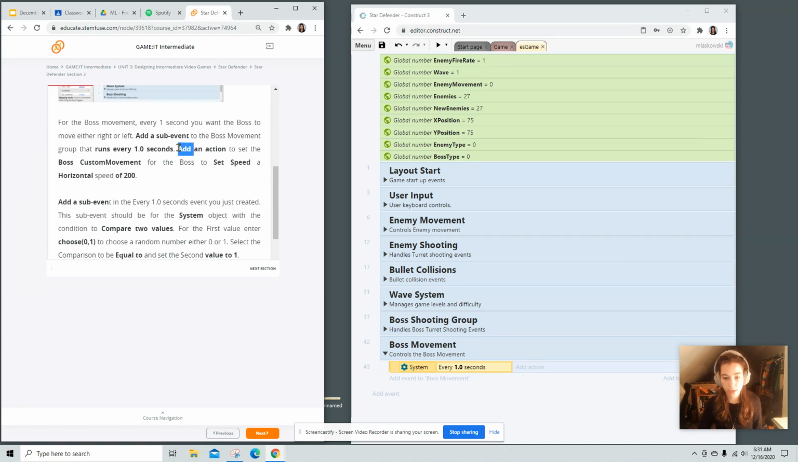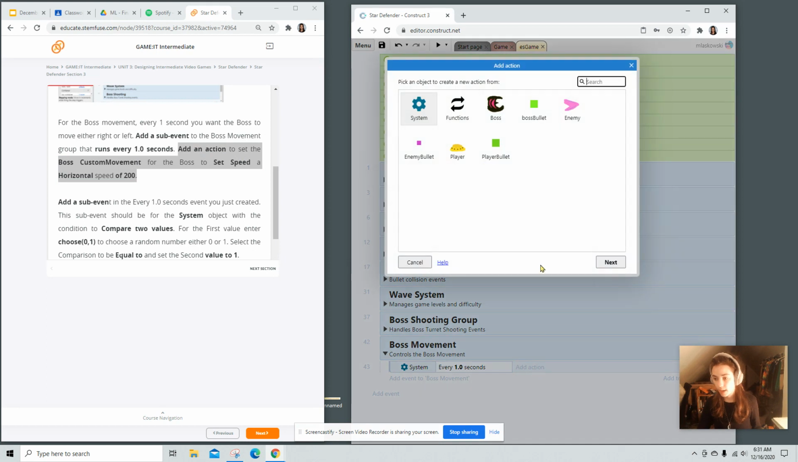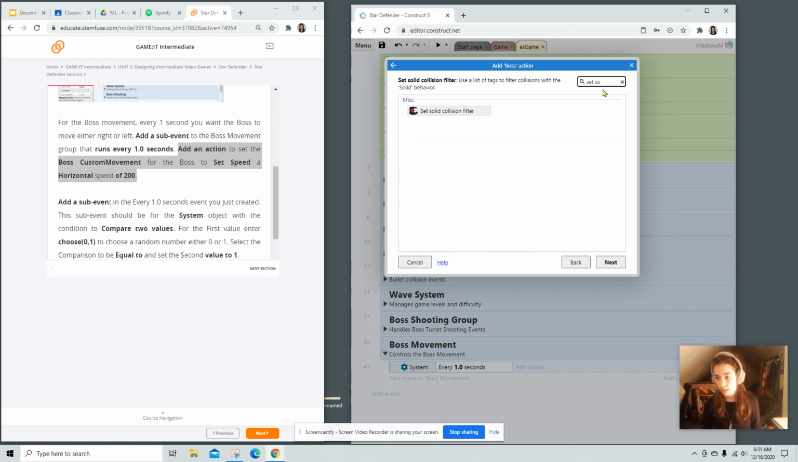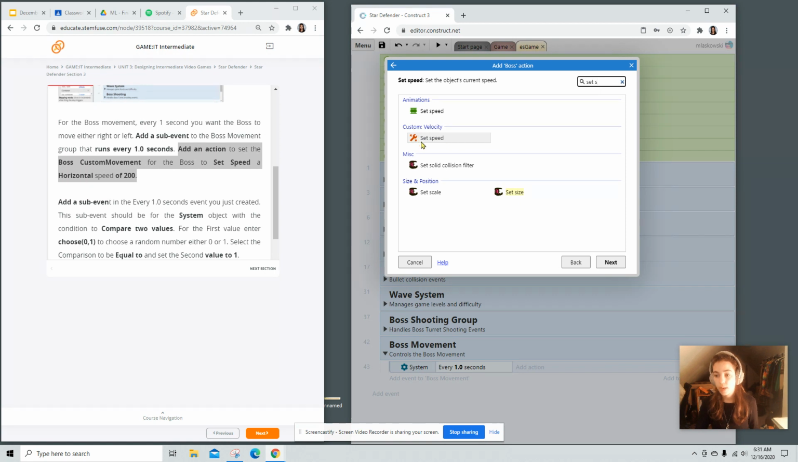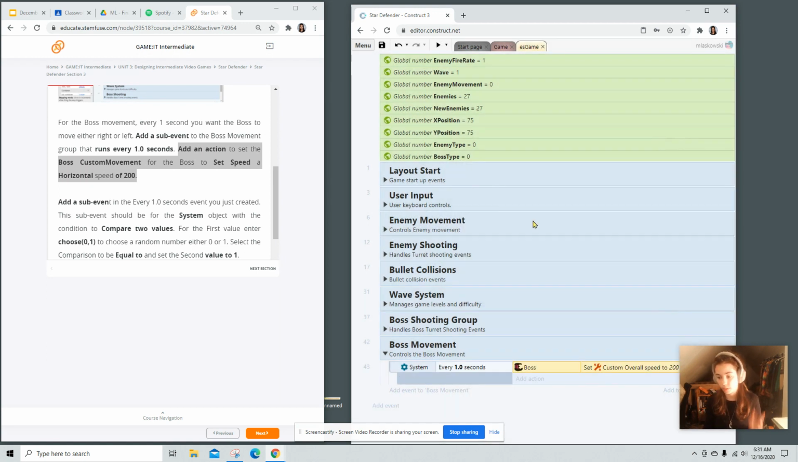add an action to set the boss custom movement for the boss to set speed to a horizontal speed. So we're going to add an action to the boss, and this will be custom movement set speed. Remember, this is going to be the one with the little wrench. If you typed in set speed and you didn't have this custom menu, that's because you forgot to add the custom behavior to the boss. And we're going to move him every 1 second. He's going to move back and forth 200 pixels.